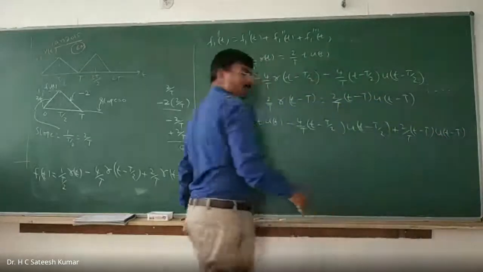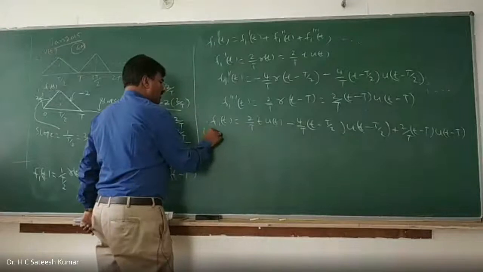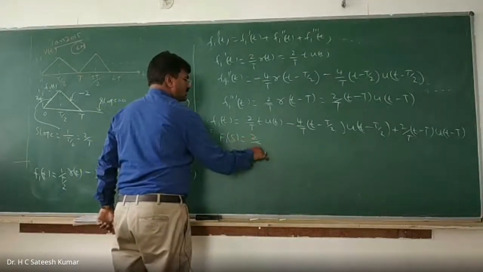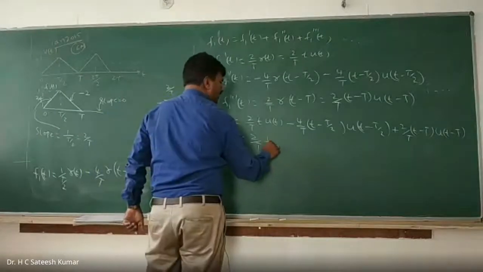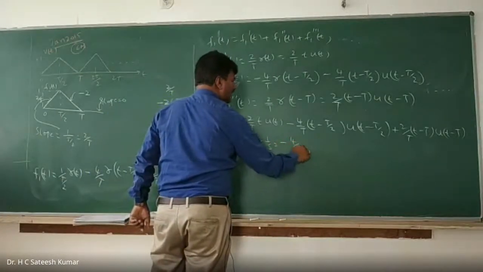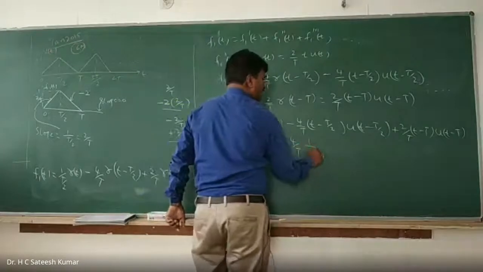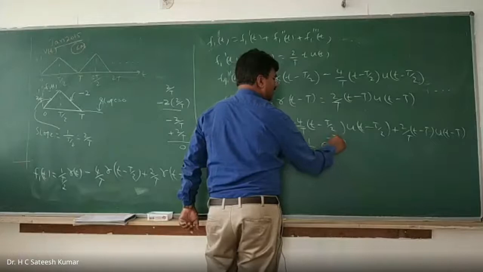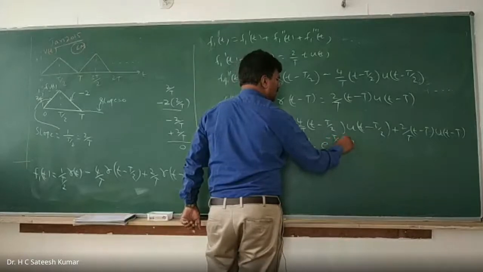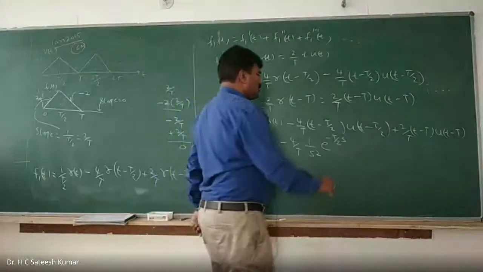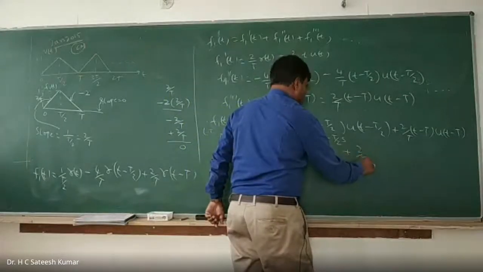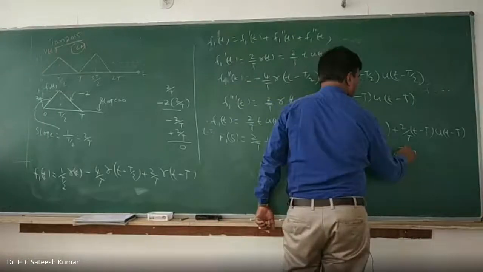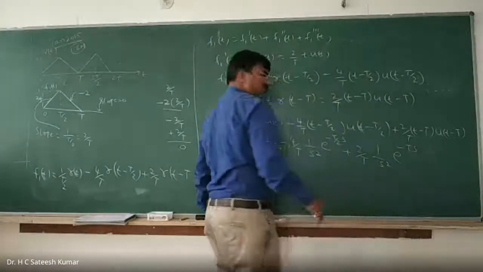Now you take the Laplace transformation of it. Laplace transformation of it we call f1 of s. 2 by T into 1 by s square, minus 4 by T into 1 by s square into e to the power of minus T by 2 into s, shifted by an amount equal to T by 2, plus 2 by T into 1 by s square into e to the power of minus Ts. This is your f1 of s.